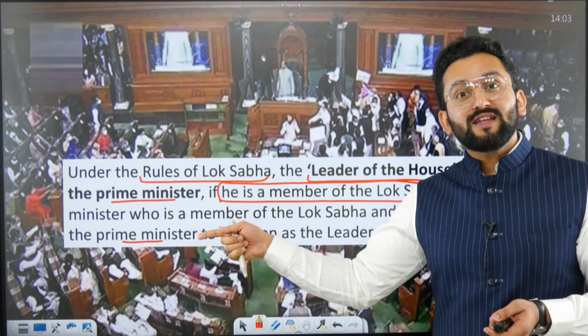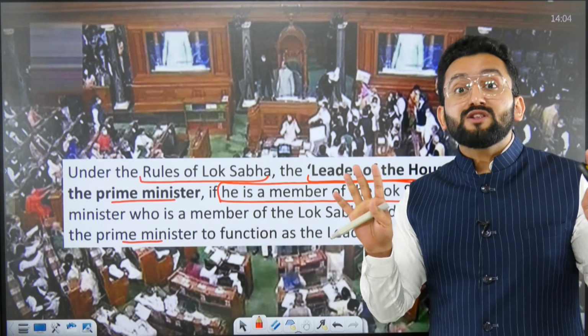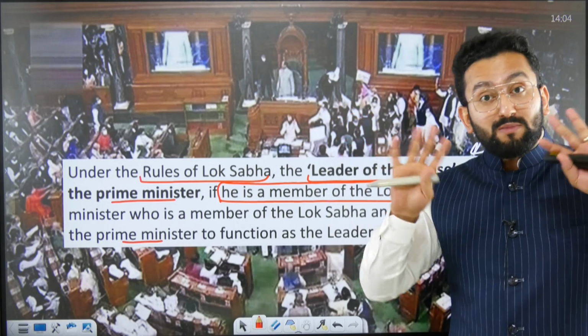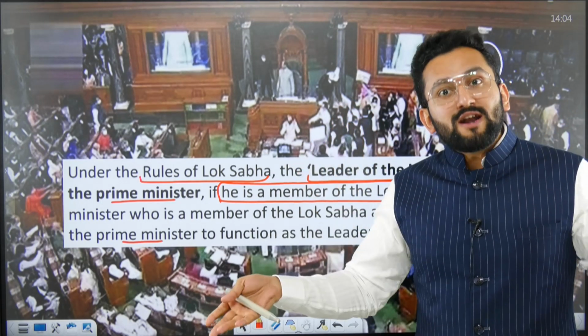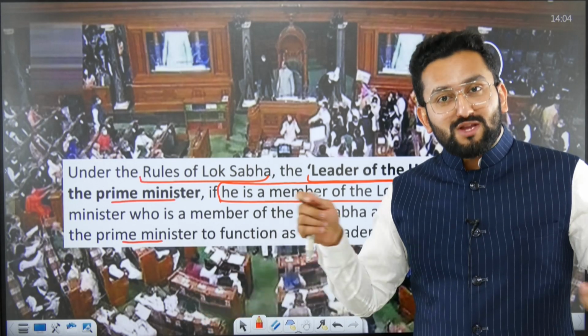Okay, if Prime Minister is there, then there cannot be any minister who can proclaim himself. Prime Minister cannot nominate anyone else, right? If Prime Minister is already present, already a member of Lok Sabha.